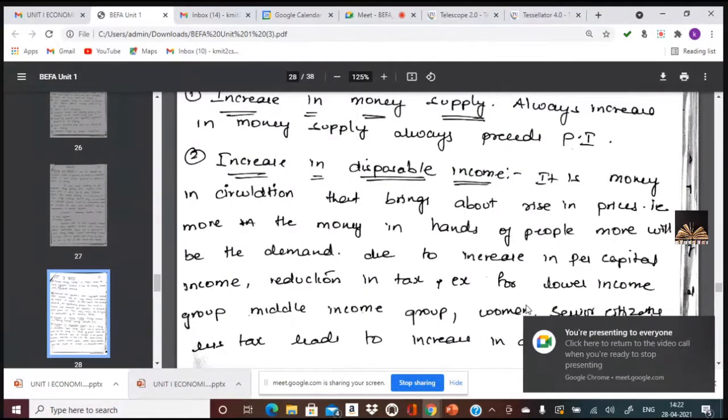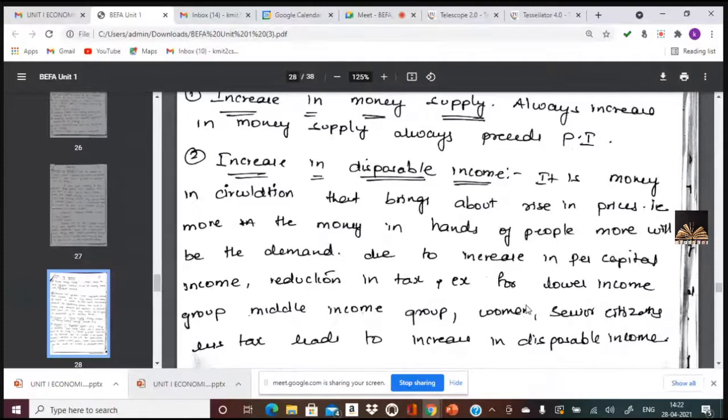So the increase in disposable income, it is the money in circulation that brings a rise in the prices. That is, if there is more money in the hands of the people, that brings the prices up. The example they have given is that earlier we used to have a tax regime where, for lower income group people, the rates of taxes were less, and women taxpayers used to have a concession of more exempted income, and senior citizens had more exempted income.